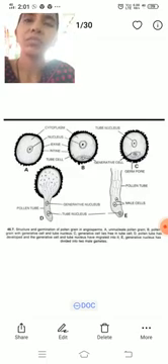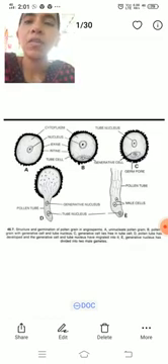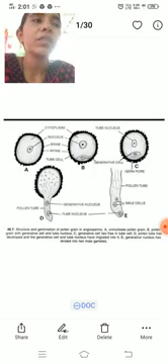Each male gamete consists of a large nucleus surrounded by a thin sheath of cytoplasm. A cell wall is absent in these gametes. So this is about the formation of the male gametes.